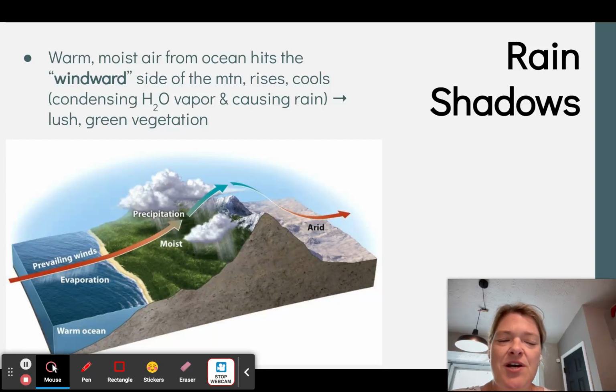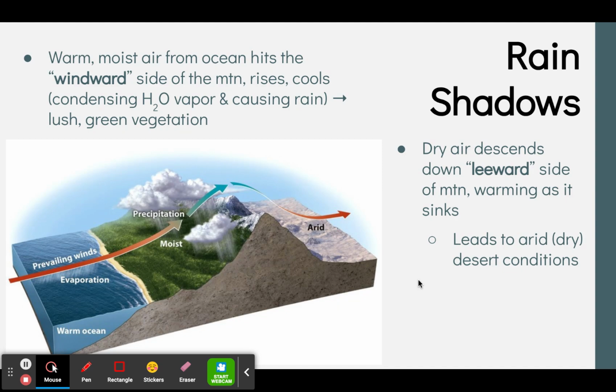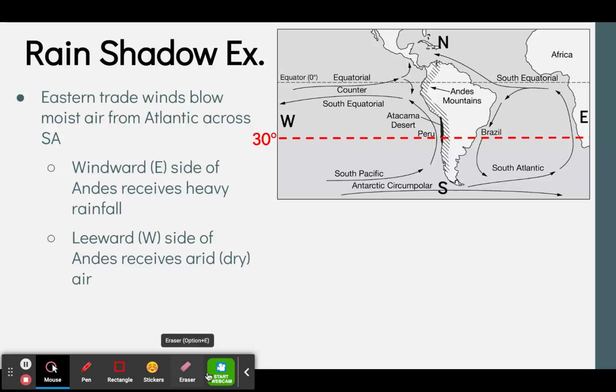I was calling it the ocean side, but the appropriate name is the windward side of the mountain. It rises, it cools, it condenses, we get rain and lots of lush green vegetation. The other side of the mountain looks very arid, dry, desert-like, and we call that the leeward side of the mountain. So that's the official terminology.